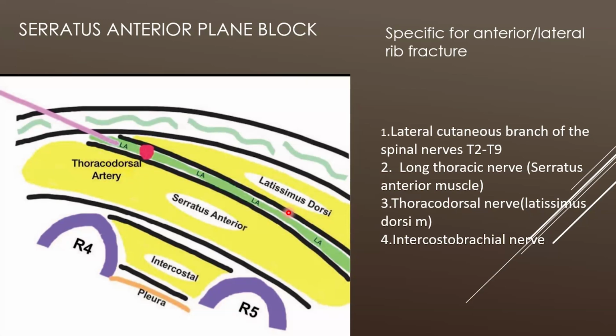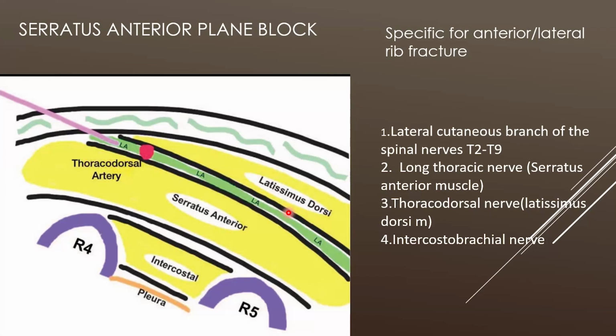In the superficial, the lateral cutaneous nerves from T2 to T9, the long thoracic nerve, the thoracodorsal nerve, and the intercostal nerve will be blocked. Also, in the deep serratus anterior plane block, the drug can percolate through the fractured segment of the rib too, so we can get a faster onset of the block.